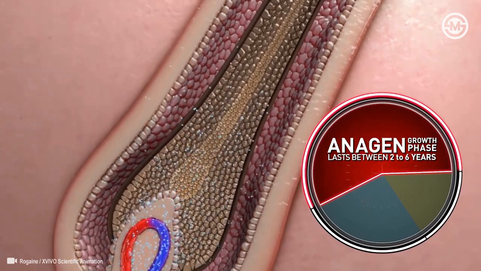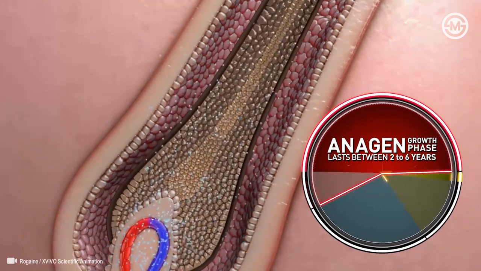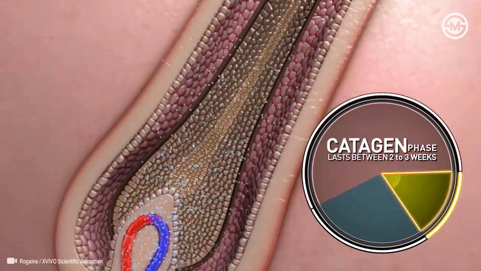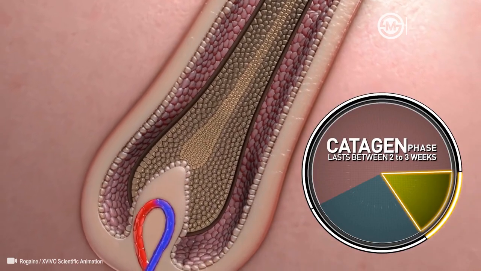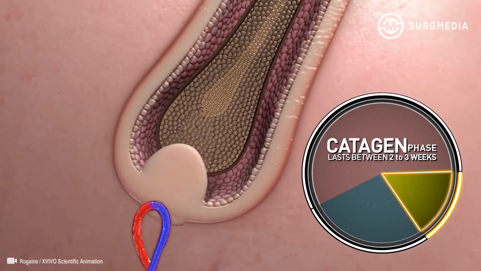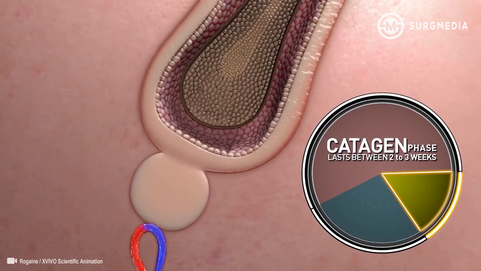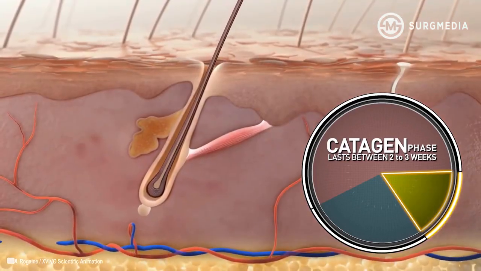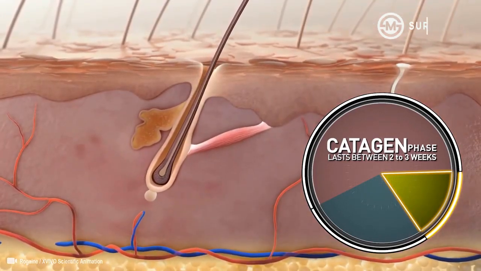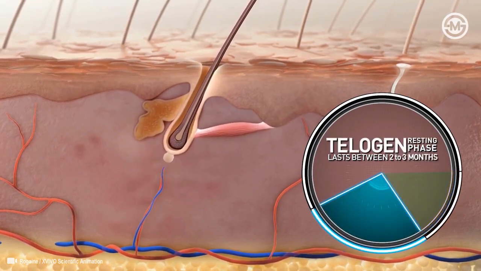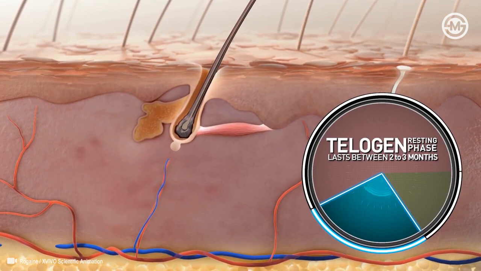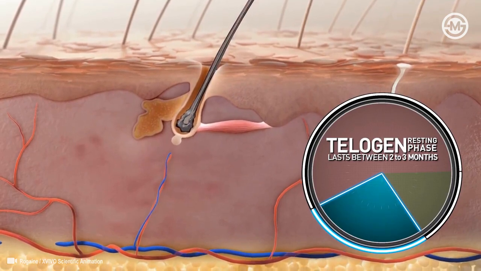After the 2 to 6 year anagen phase is complete, the follicle moves into the catagen transition phase. In this phase, matrix cells cease activity and hair growth stops. The base of the hair shaft keratinizes and migrates upward away from the papillary blood supply. Finally, the follicle transitions into the telogen phase, where hair transforms into club hairs and migrates up the hair sheath.